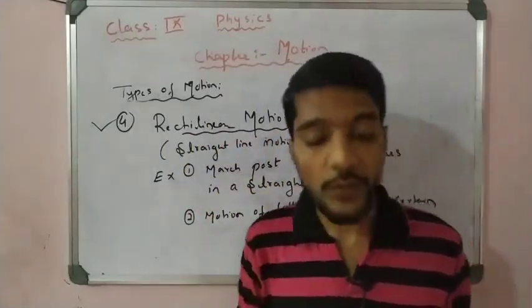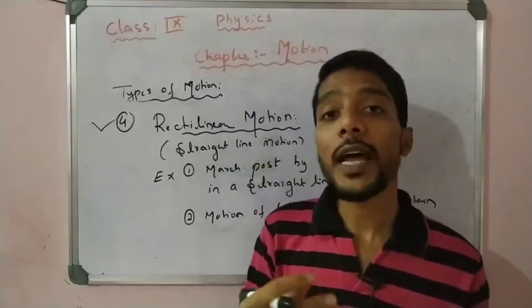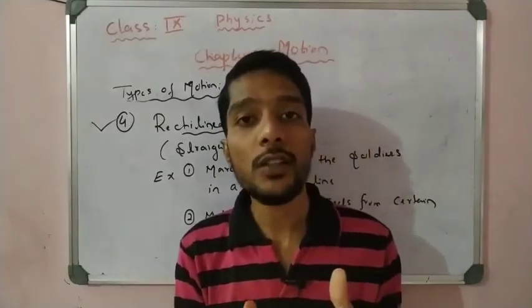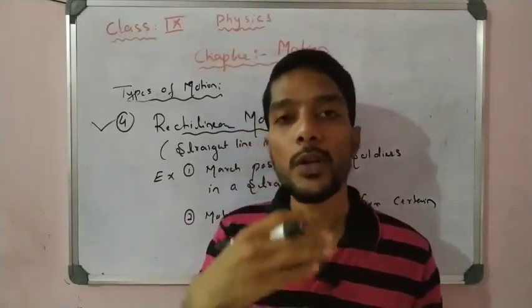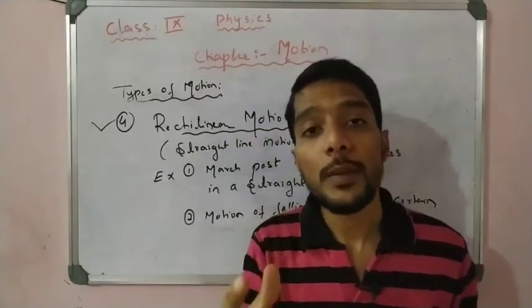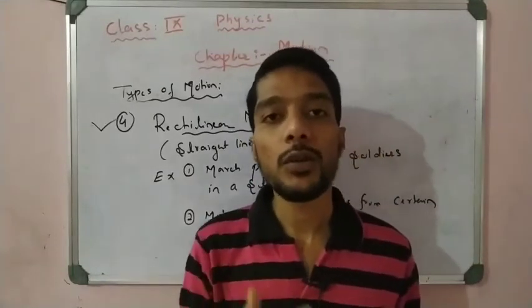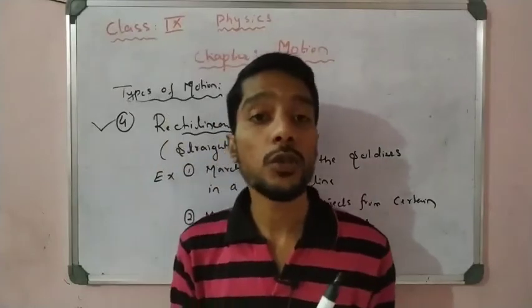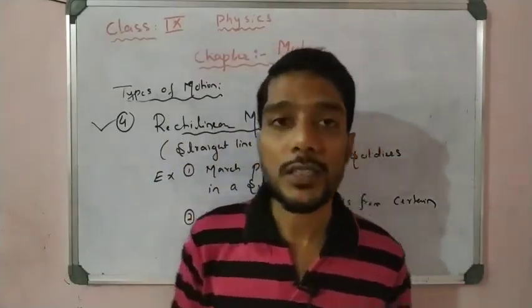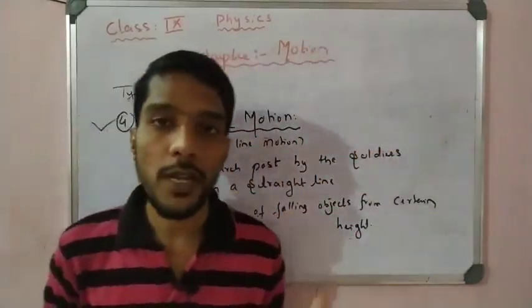Let us now start with the next concept: how to describe the position of an object, and how to say whether the object has moved or not. We have to learn how to describe the motion of an object, and then we come to linear, uniform and non-uniform motion. First write down all these things, then come to the next concept.